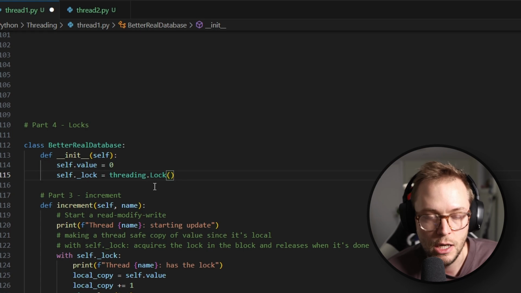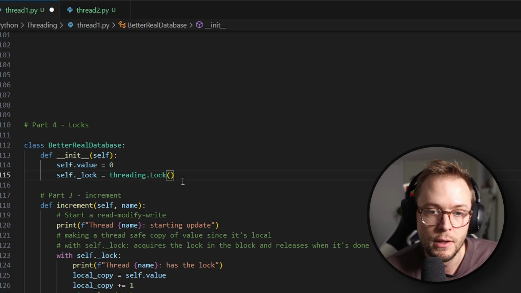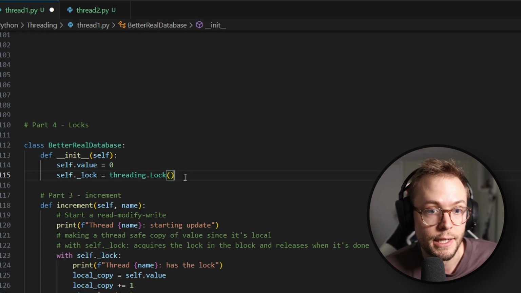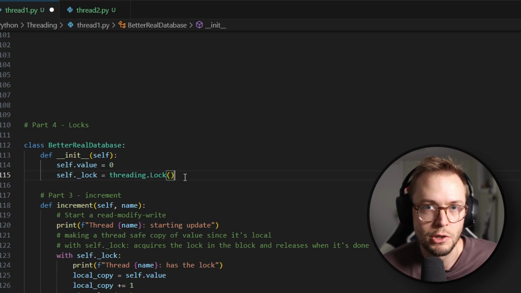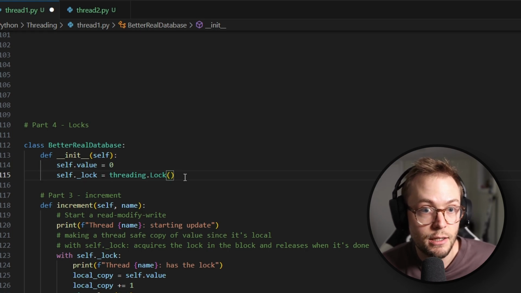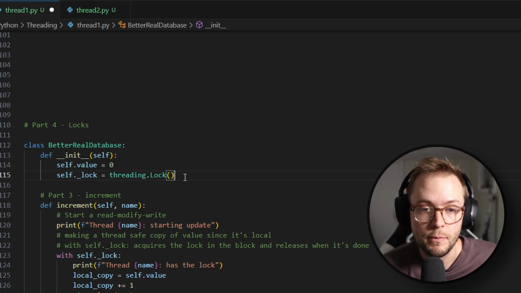And what threading.lock is, is basically a value where a thread can acquire the lock for its own thread. It can then use that lock for as long as it needs to. And then once it's done, it will release the lock, meaning that another thread can then acquire the lock.